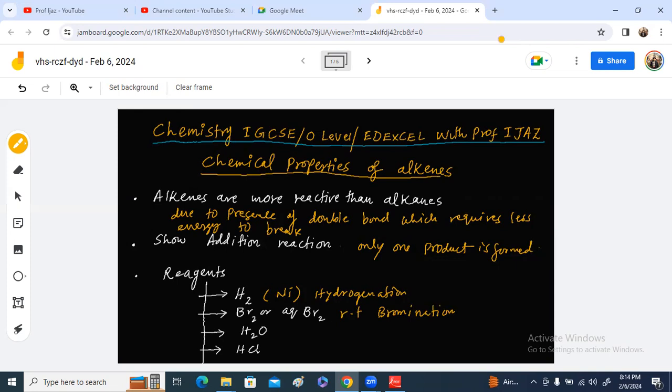Another reaction is with steam. This is hydration. It happens in the presence of phosphoric acid as a catalyst, 300 degrees Celsius temperature and 60 to 70 atmospheric pressure. So these are the conditions for hydration. And then hydrogen chloride or hydrogen halide at room temperature.